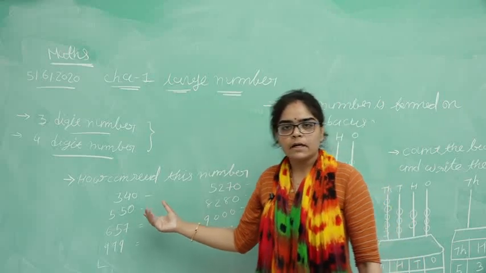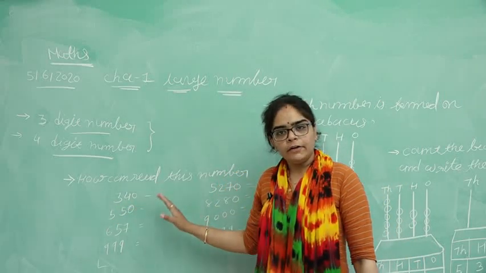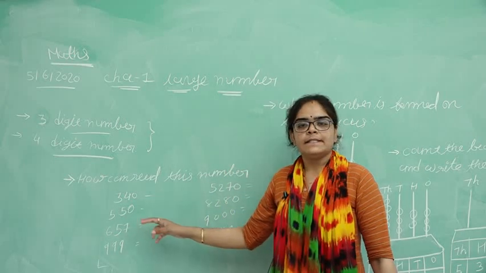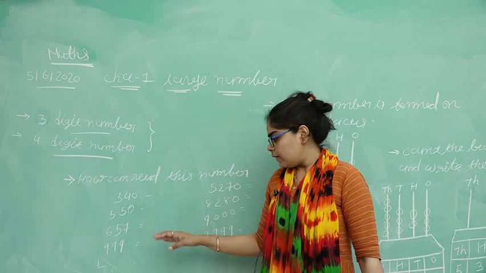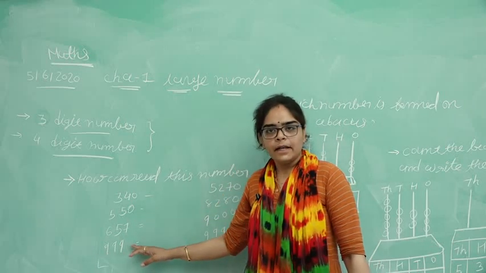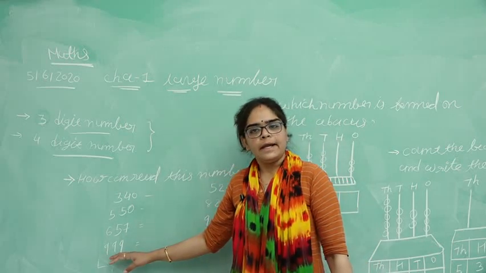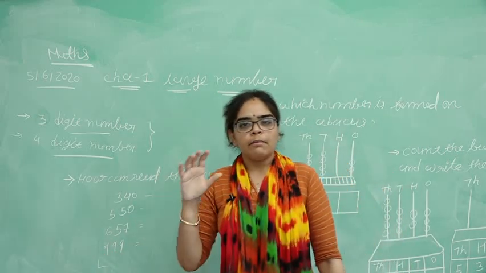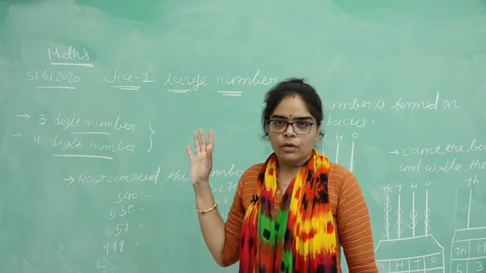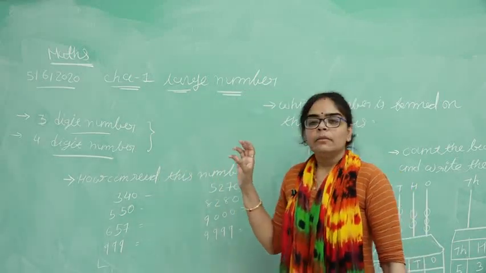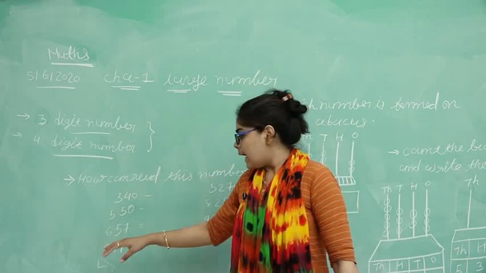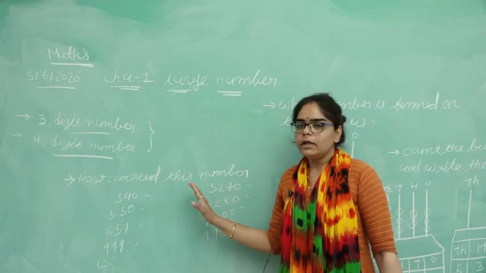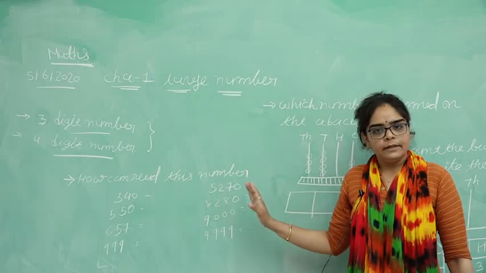Okay, then after that 550. How can we read this number? 550. Yes. Then after that 657, and then 999. 999 is the biggest 3-digit number. Okay, you remember well. The biggest 3-digit number is 999. Then we have to study 4-digit numbers.